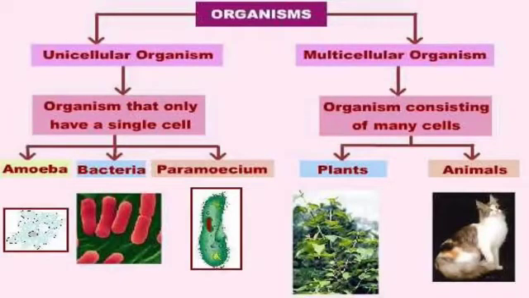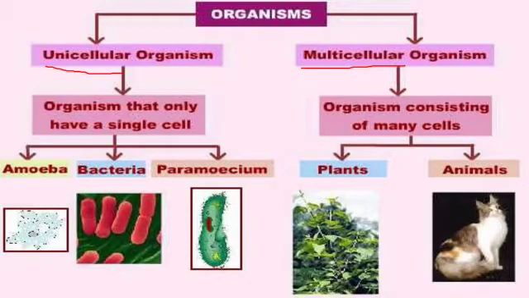Now, we are going to learn about living organisms. Living things are made up of small units called cells. With the help of microscopic cells, all the functions and processes can be done in our body, isn't it children? Yes. There are two types of organisms: unicellular organisms and multicellular organisms.